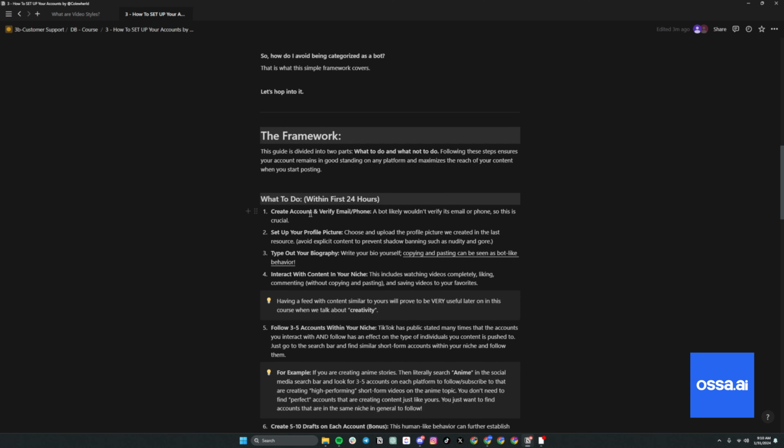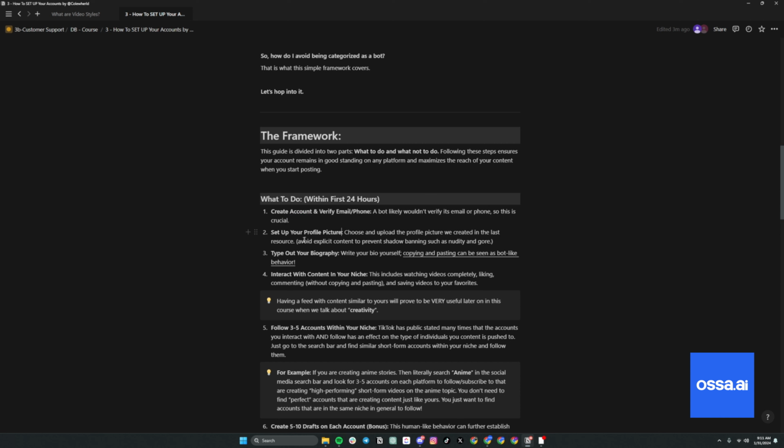Literally 6 steps here. So obviously when you create your account, make sure to verify your email. I know it says phone here. Definitely at the very least, verify your email. So whether using Gmail, Outlook, whatever it is, what would a bot do? Not verify its email. So this is number 1 priority. When you create an account, please verify your email. That's what they check for.